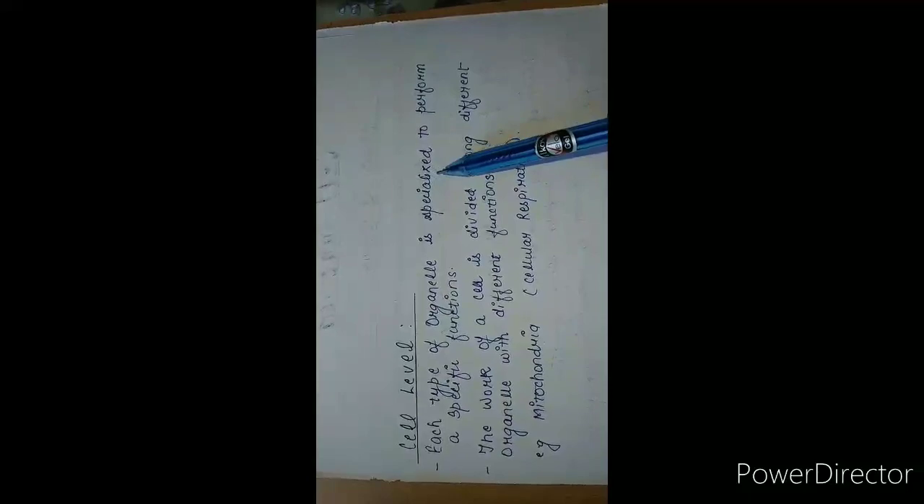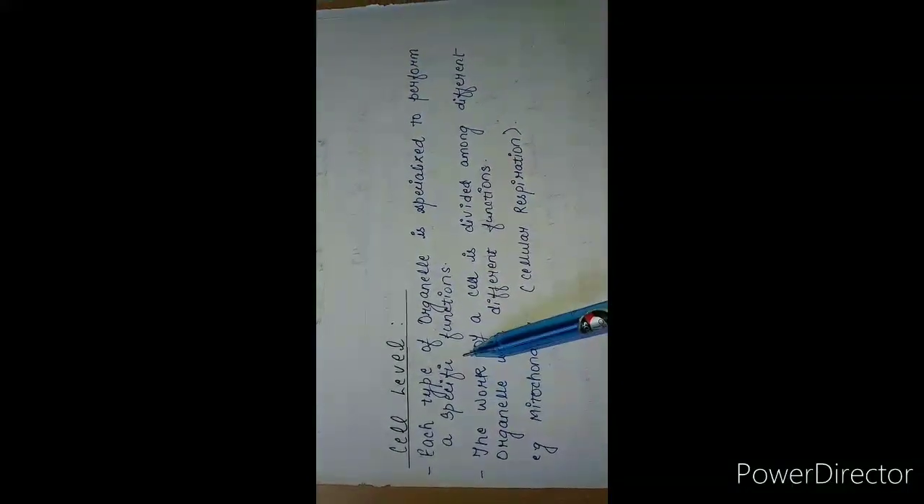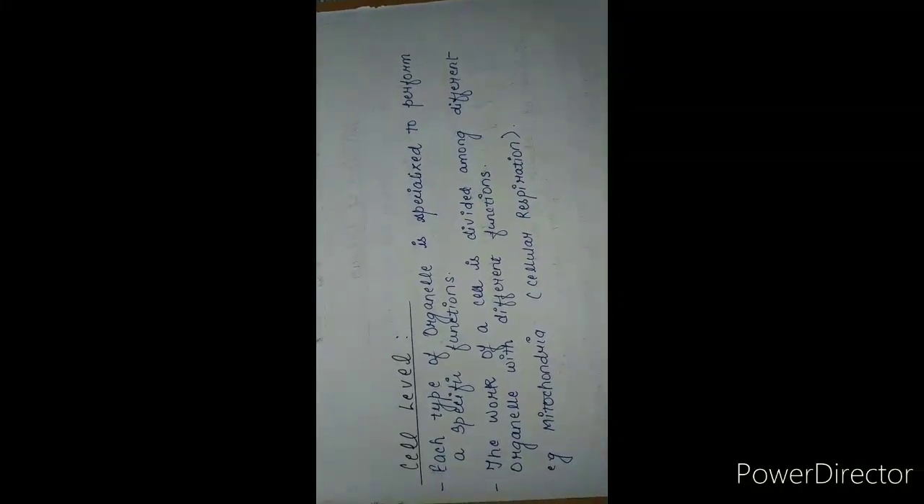Now if we deal with each level in detail, the first level is the cell level. Here each type of organelle is specialized to perform a very specific function. It means each cell organelle has its own specific, or we can say fixed, function. The work of a cell is divided among different organelles with different functions.